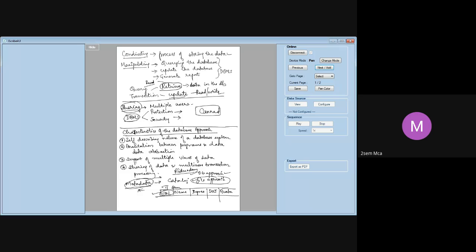So in order to avoid all this, we go for a database approach, where I design a database for you. A database is actually a common repository. In one place I create all this data about you, and that should be accessible by everyone.